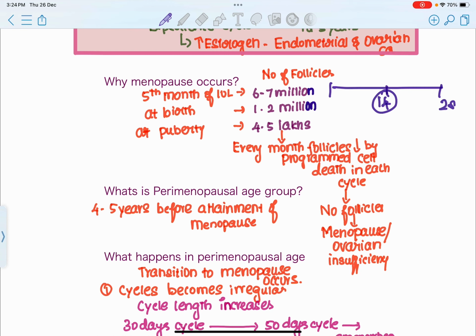How does it decrease? Because the corpus luteum is going to degenerate in the later half of the menstrual cycle. Once the corpus luteum degenerates, the levels of progesterone are going to decrease suddenly in the female. This sudden decrease in the levels of progesterone because of the degeneration of the corpus luteum is called progesterone withdrawal.